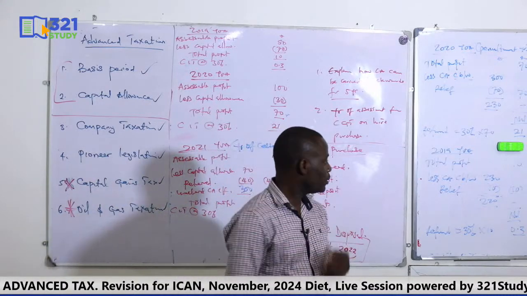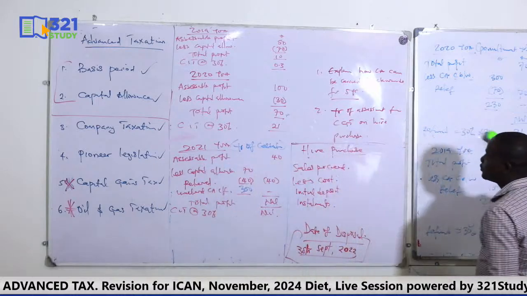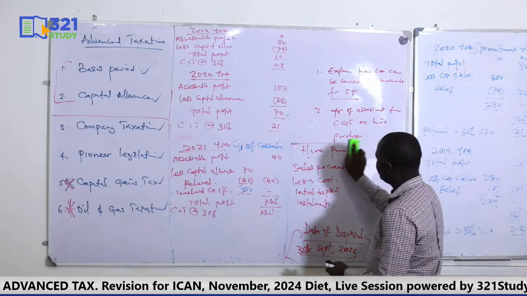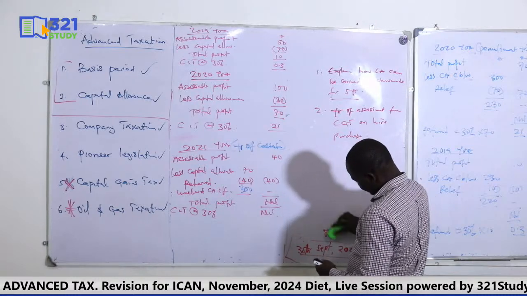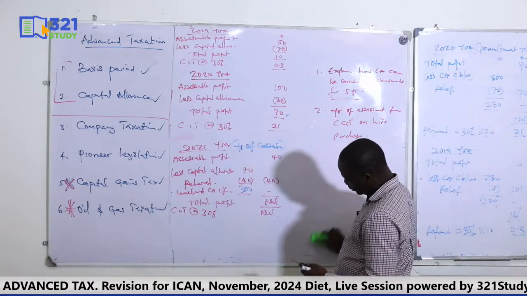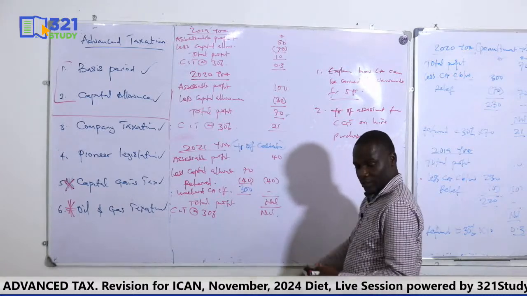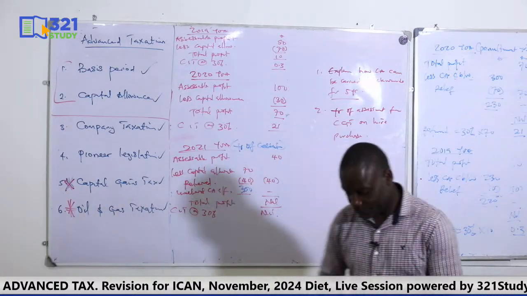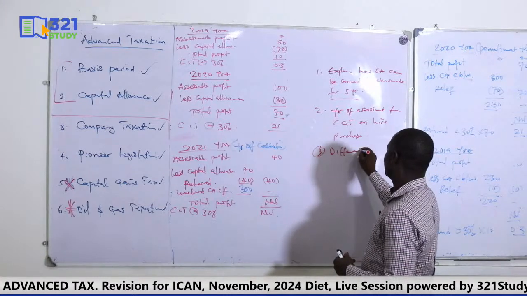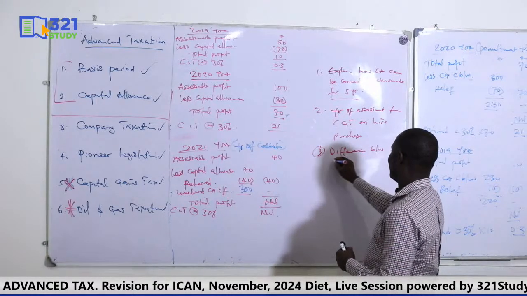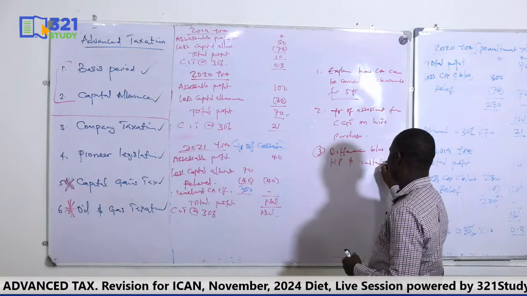What is the difference between hire purchase and installment? The transactions, although they look similar, are not the same. In CGT, they are not looking at the same thing. Difference between hire purchase and installments.